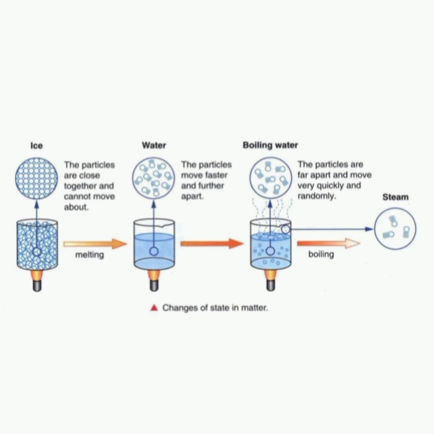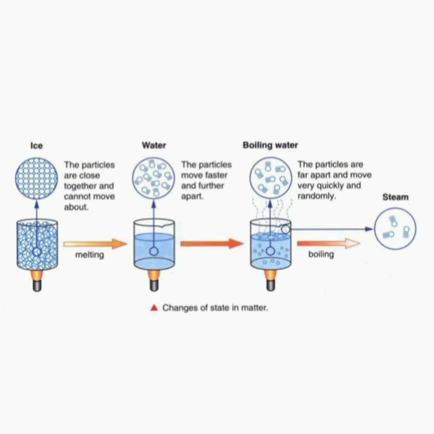Similarly, on decreasing the temperature, the motion of particles decreases and kinetic energy decreases, due to which the force of attraction between particles increases. So gas can be changed into liquid, and liquid can be changed into solid. So we can say that solid can change into liquid. This process is known as melting, and liquid can change into water vapor on boiling, and water vapor on cooling again changes into liquid, and on cooling, liquid also changes into solid. So we can say these states of matter are interconvertible.